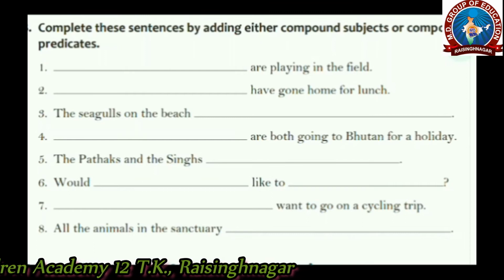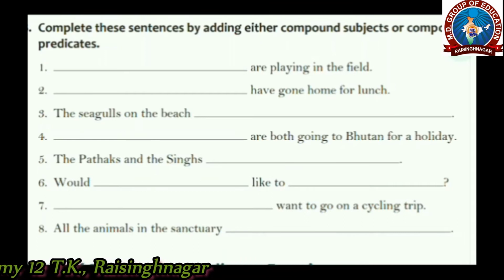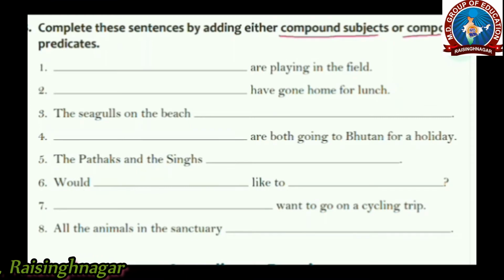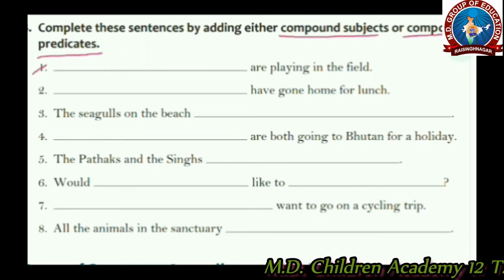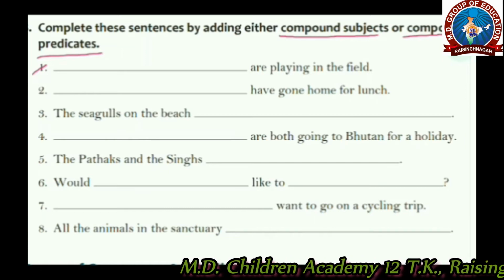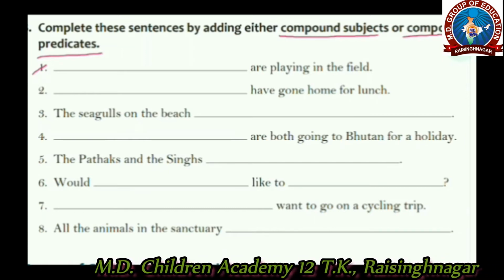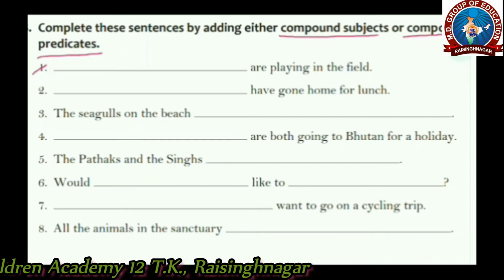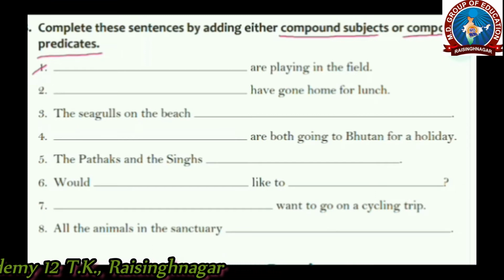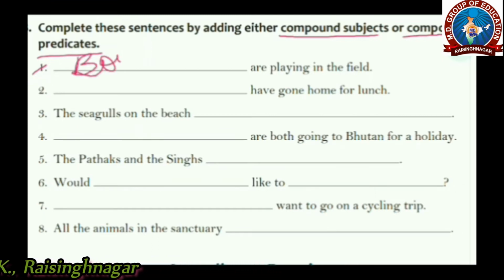Now let's do this exercise to know more about compound subjects and compound predicates. We need to fill in more than one subject and more than one action, more than one verb, in the sentences that are given here. So let's start with the first one. The first one is dash are playing in the field. Here we need to fill in the subjects. More than one subject would make it a compound subject. We may fill in any two subjects, like boys and girls are playing in the field. I will fill in here; you may fill in Ram and Sham are playing in the field.